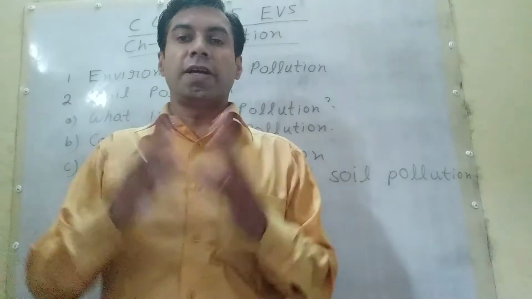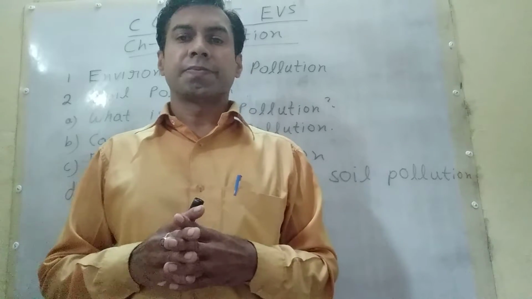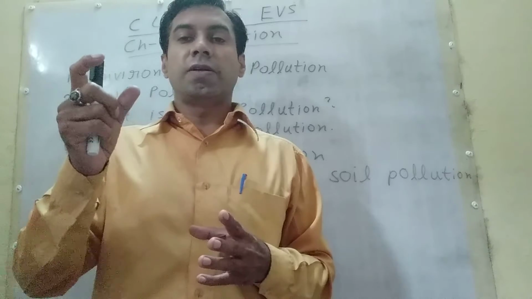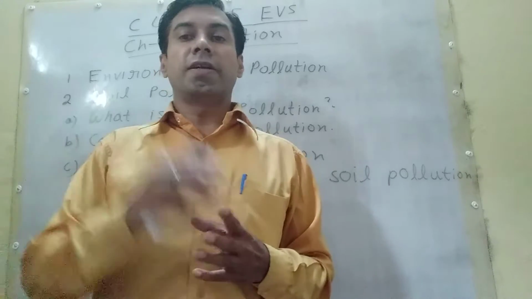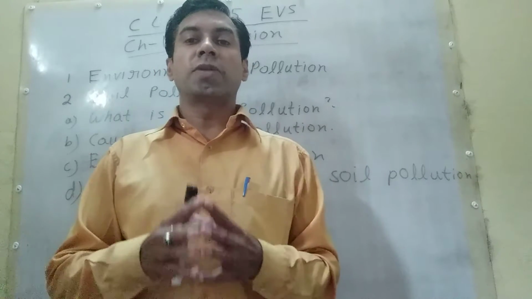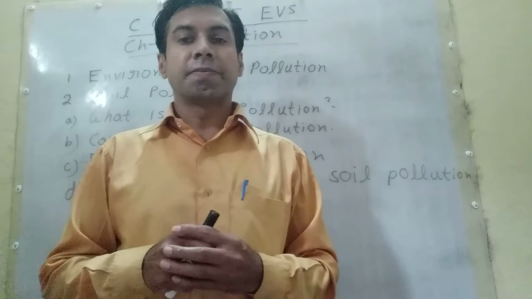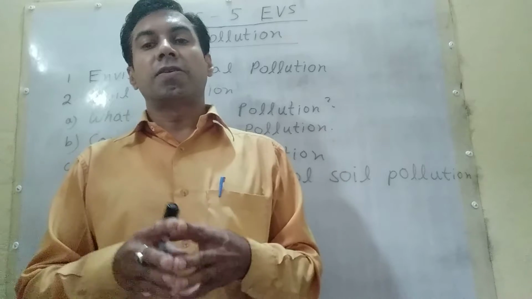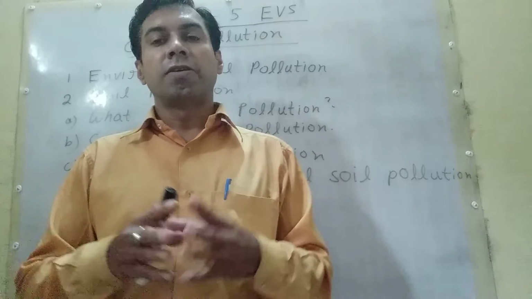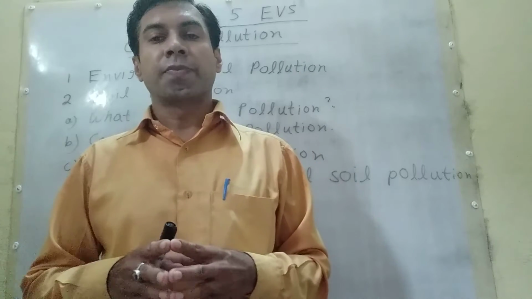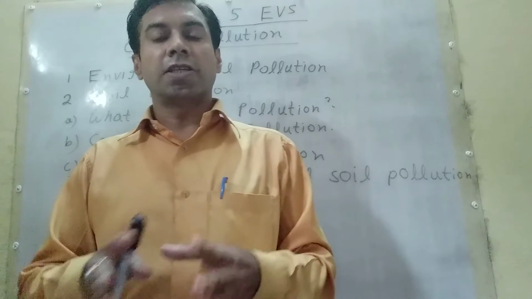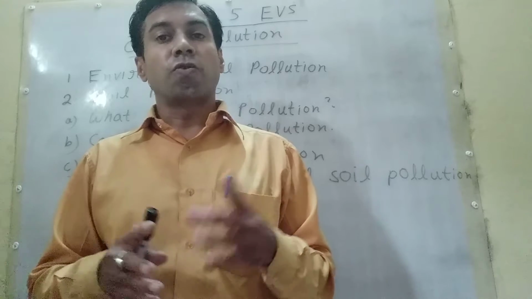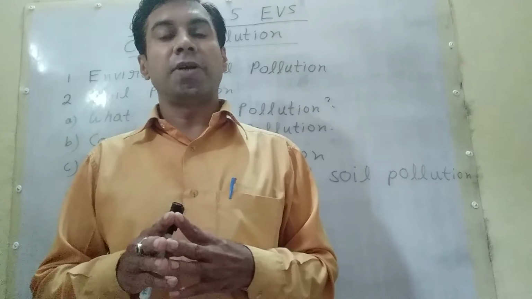In our air there are many gases, nitrogen, oxygen, but there is one more important layer, the ozone layer, which protects the earth from the harmful rays of the sun. When this ozone layer is depleted, harmful ultraviolet radiation of the sun directly reaches the earth, and it is harmful for the skin and for the plants. So the effect is ozone layer depletion.